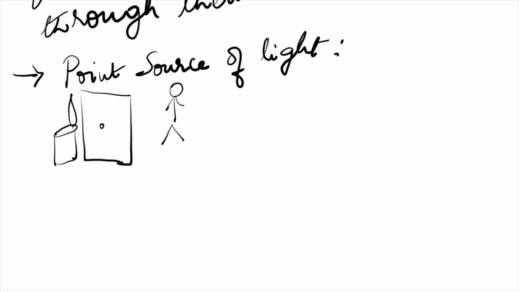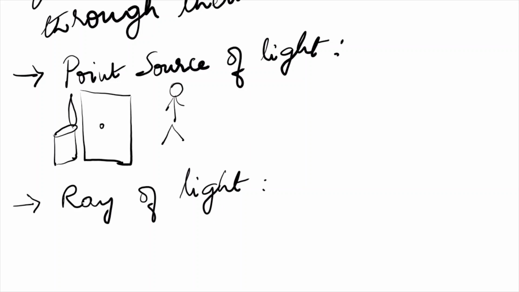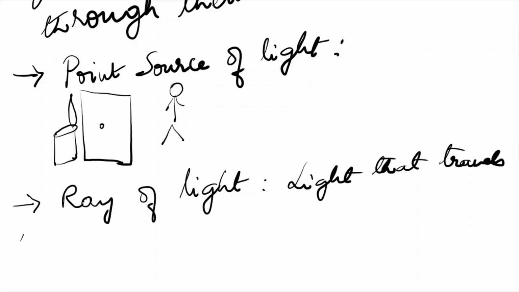Then you have a ray of light. Light that travels in any one direction in a straight line is called a ray of light.